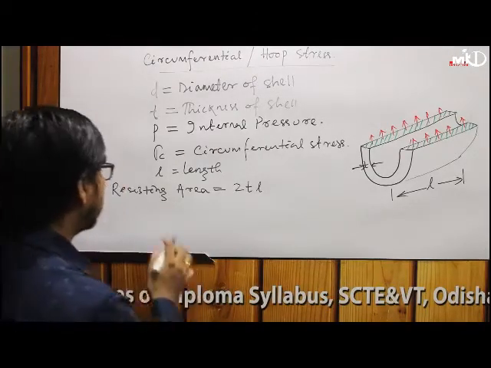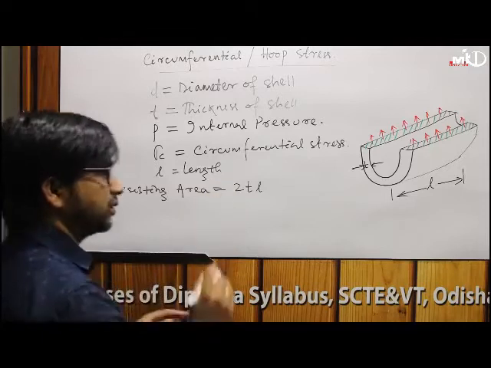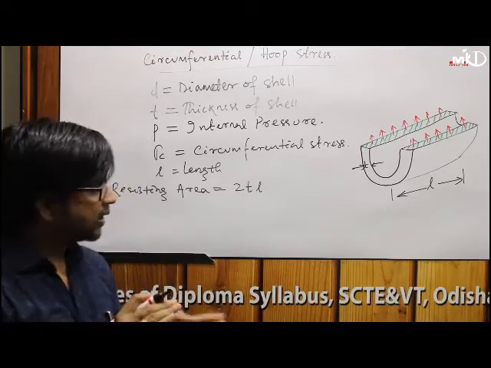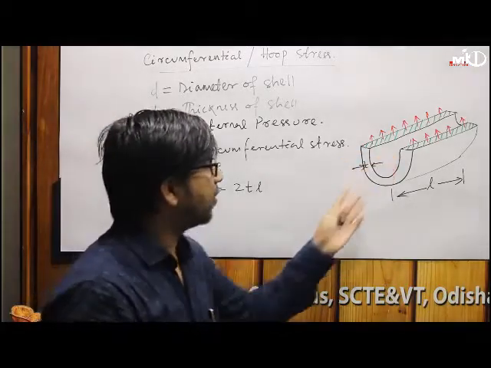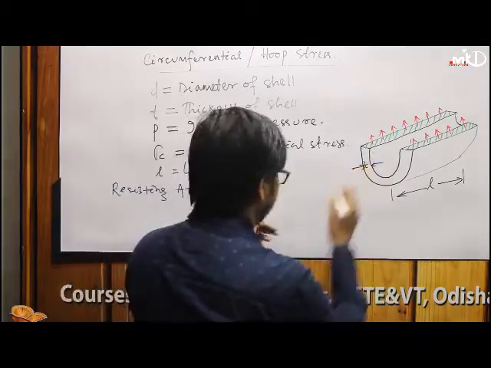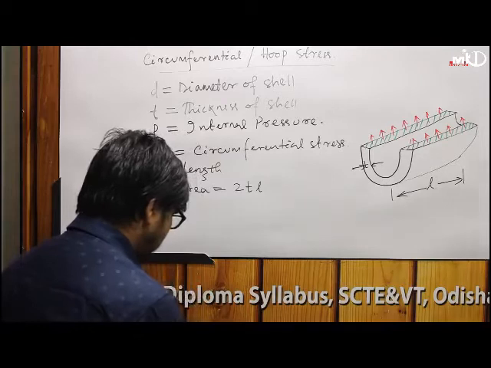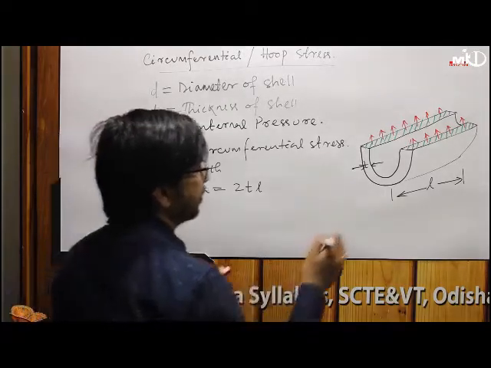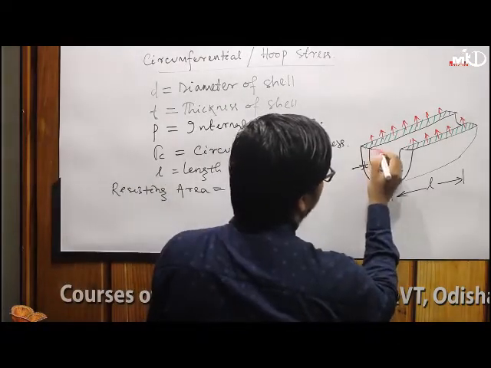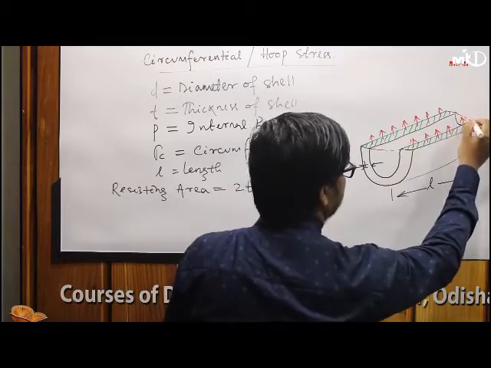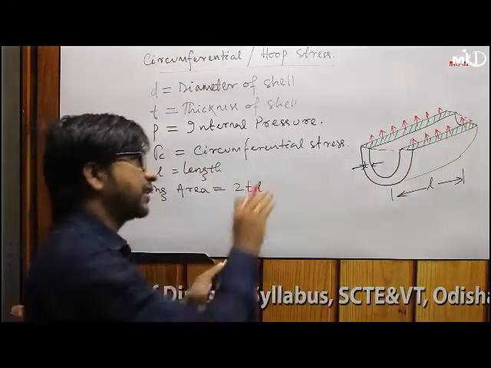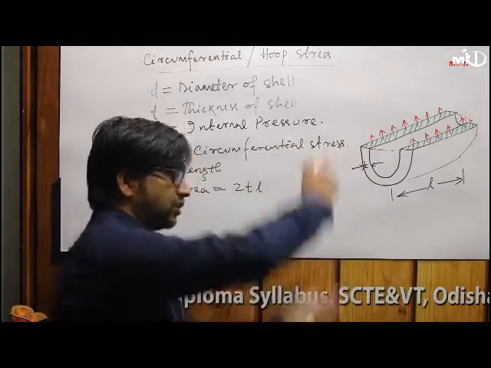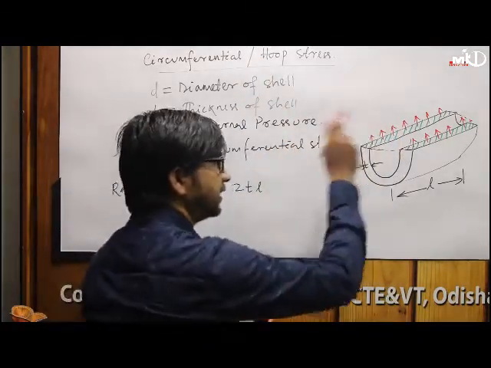Now see the area which is responsible, or we can say the projected area, this area. You see this area I am showing in this color so that it will be clear. At this area the pressure is important. So the pressure force at this area is deforming, and this area is resisting.